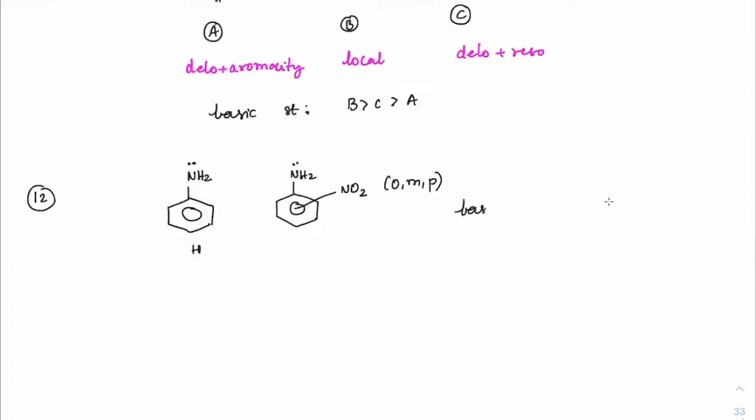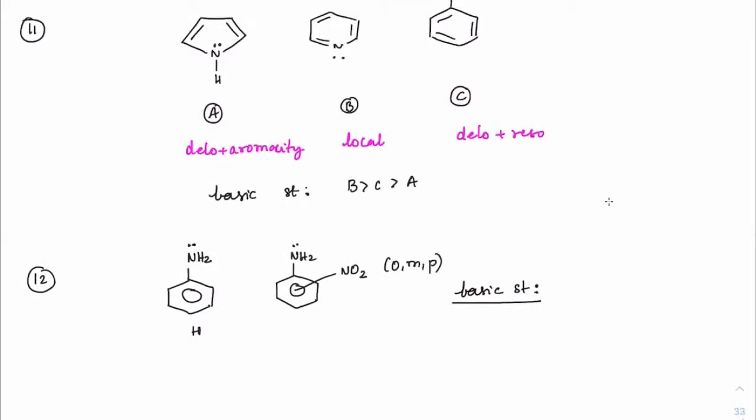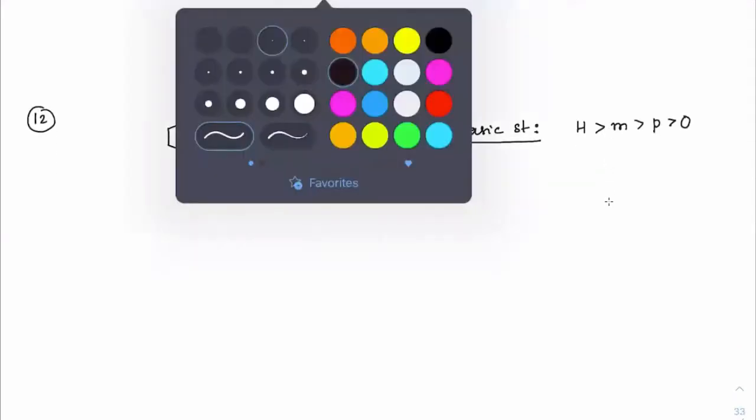So check out how the basic strength varies for all these four cases. Everybody got that how it is? So H, then M, then P, then O. Okay, let me write the reasoning here.